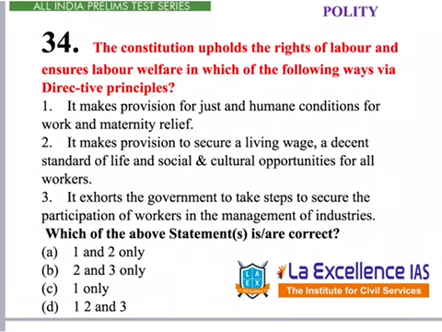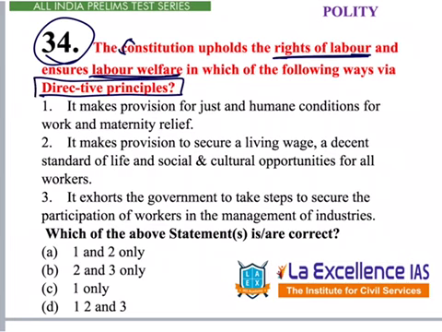The next question under polity is given under question number 34. This question says, Constitution upholds the rights of labor and ensures labor welfare in which of the following ways via directive principles of state policy? That's the question. Here, let's read the options given. It says, it makes provisions for just and humane conditions for work and maternity relief. Here, this is given under Article 42. So, Article 42 comes under DPSP, correct.